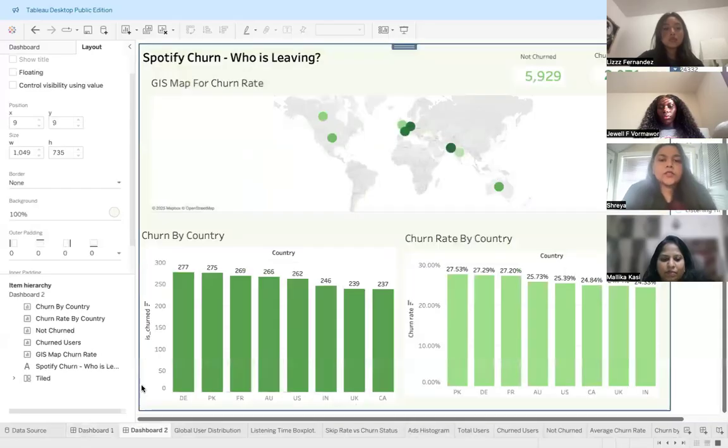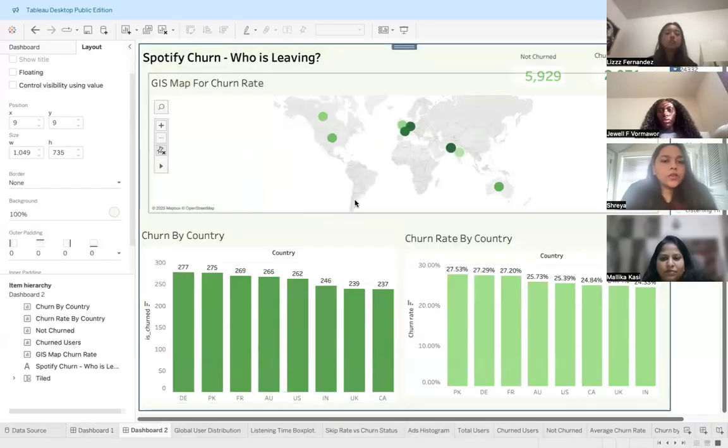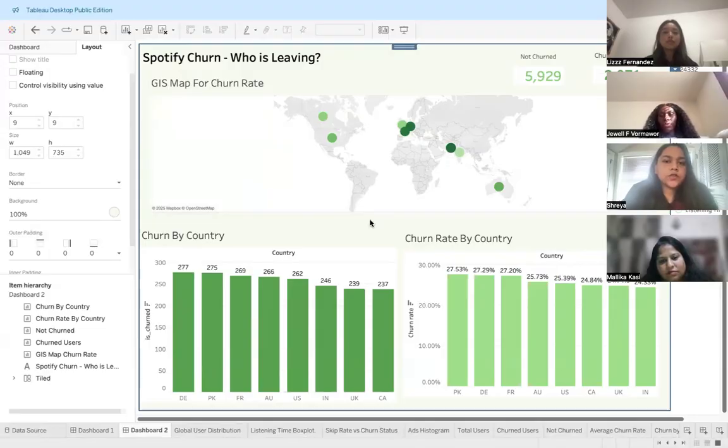Yes, thank you, Malika. So, in this dashboard too, first we are looking at the GIS map, which shows how key metrics differ across locations, making it easy to identify geographic patterns and trends at a glance. It is particularly useful in understanding where churn is high, where users have average listening time, and which regions may need more attention. Unlike tables or static charts, a map reveals hotspots and regional variations instantly, making it valuable for strategic decisions such as regional marketing campaigns or pricing adjustments.